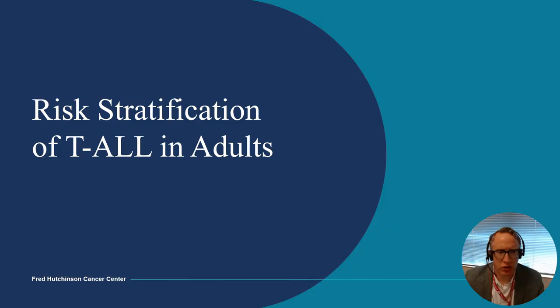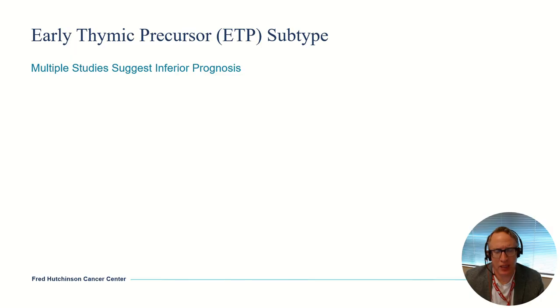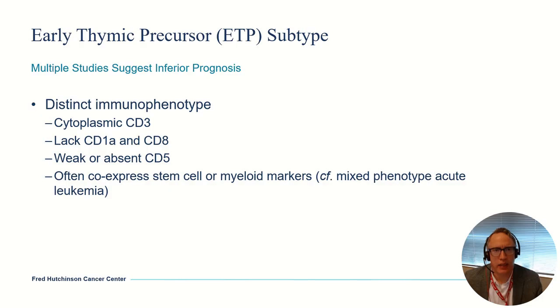So I'll start with risk stratification of T-cell ALL in adults, and I think in 2026, the most important subgroup with which you should be familiar is the early thymic precursor, or ETP subtype. There have been multiple studies, some of which I'll show in a minute, that suggest an inferior prognosis for these patients. This disease is identified by its distinct immunophenotype.